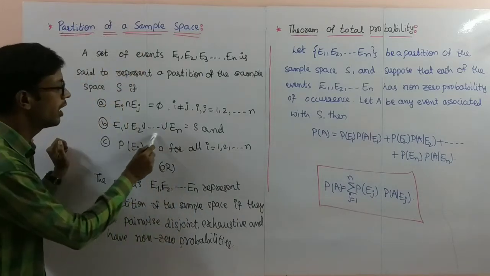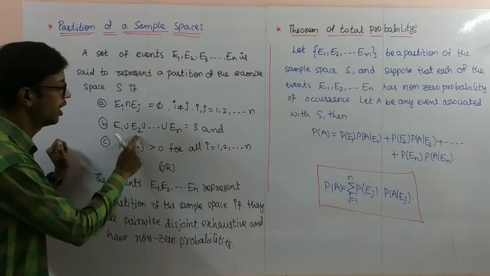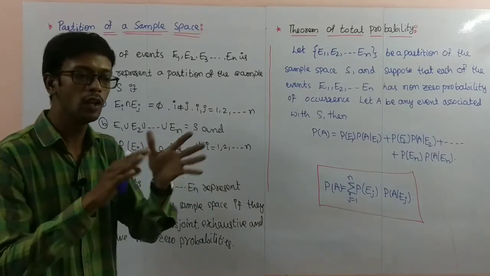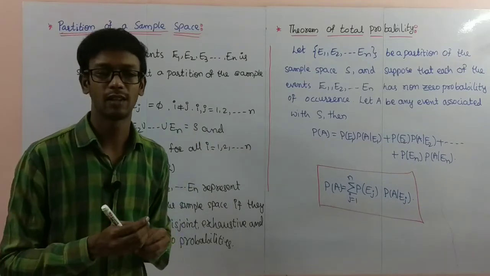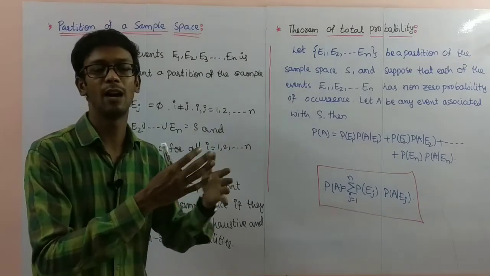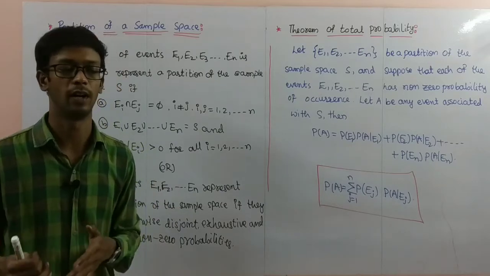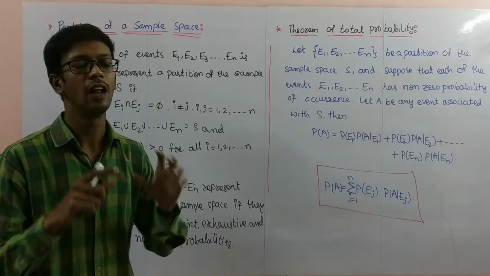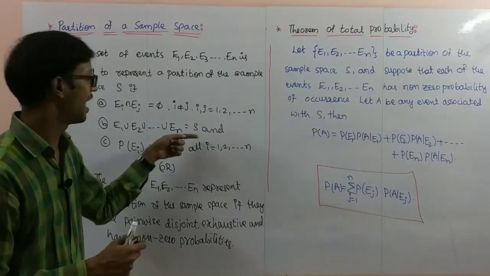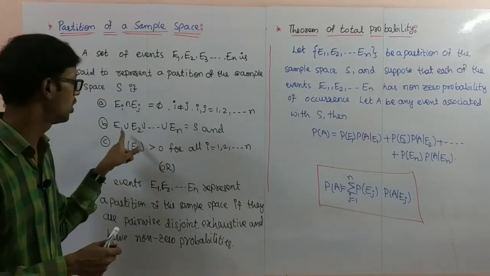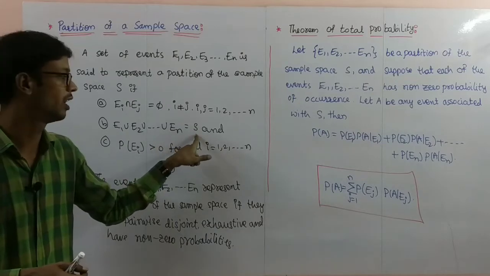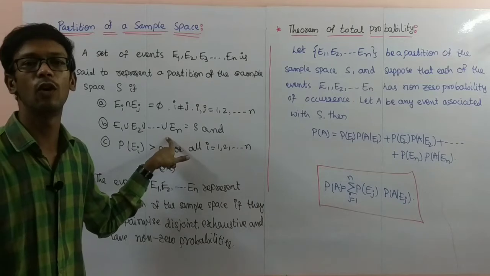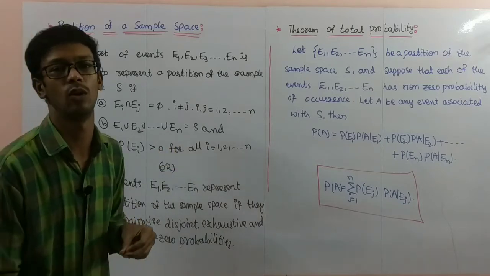Next, the union of all events is equal to capital S. In general also, if you separate using cardboard and then take the total combination, you get the room. Here you get the sample space. The union of all events again represents the sample space. This condition is known as exhaustive events.